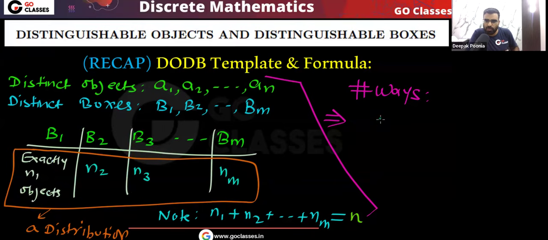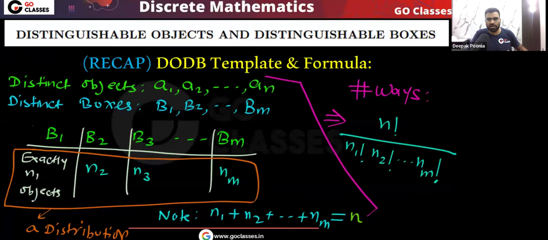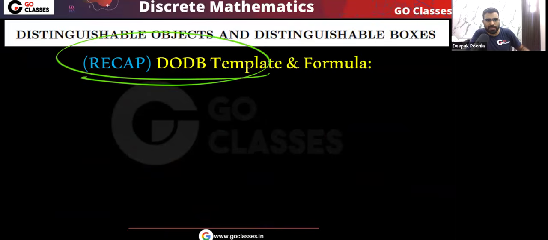Okay, so you can see this formula will be n factorial divided by n1 factorial, n2 factorial, n3 factorial, and so on. That's it. nm factorial. Okay, this is the formula. So this is our DODB template and this is the formula. Remember this total, the total distribution must be equal to total n objects we want to distribute. So this should be n. Okay, very simple. Now this is the recap of DODB template.